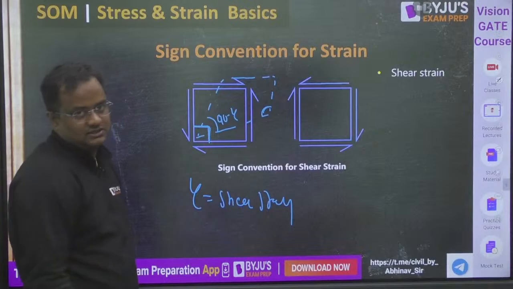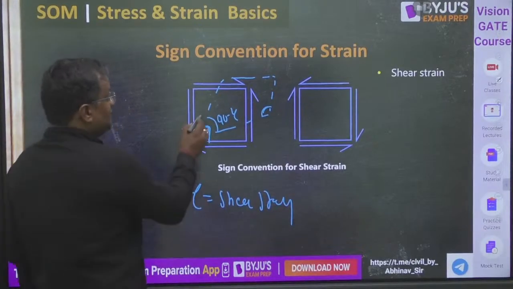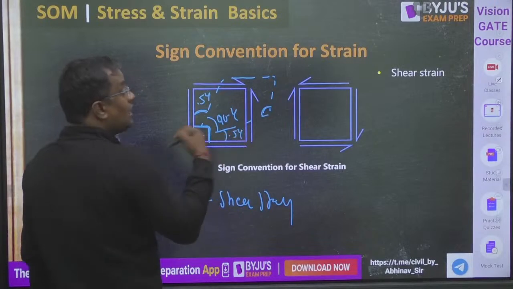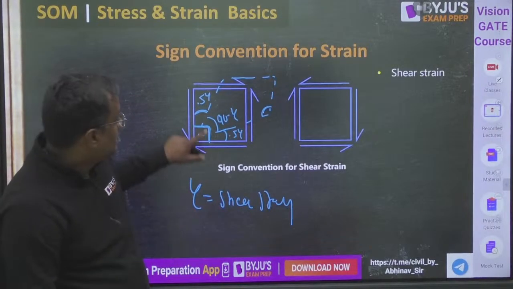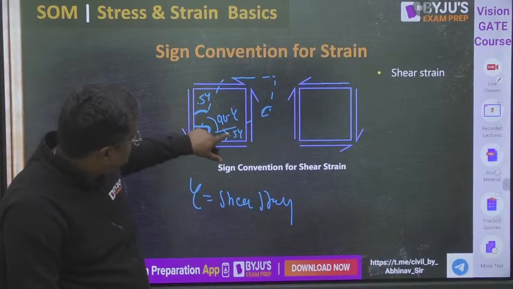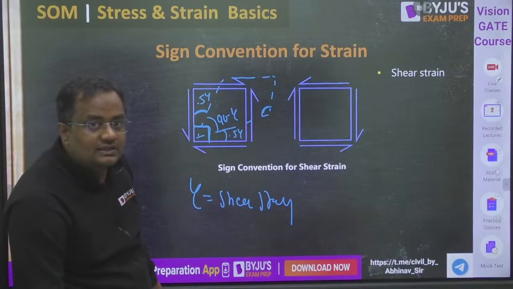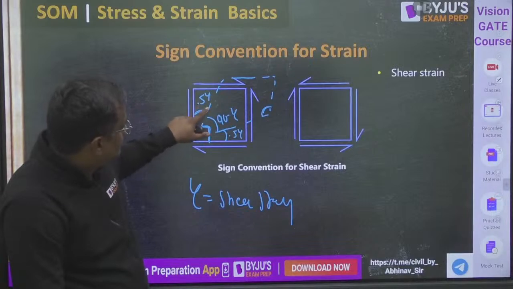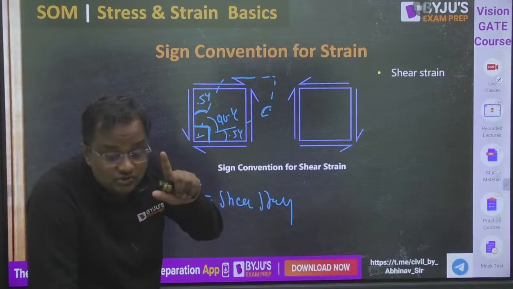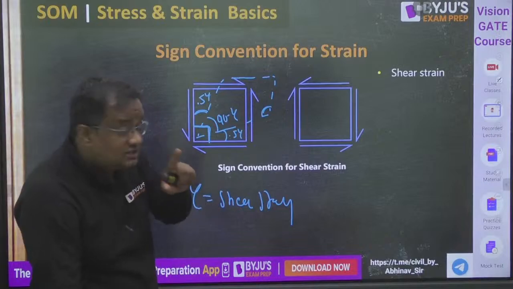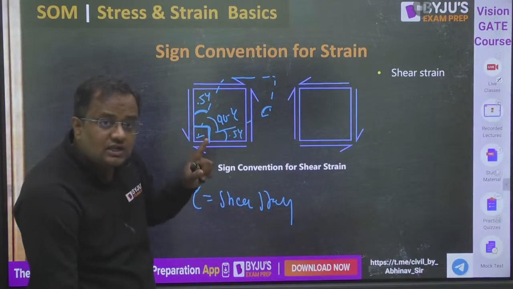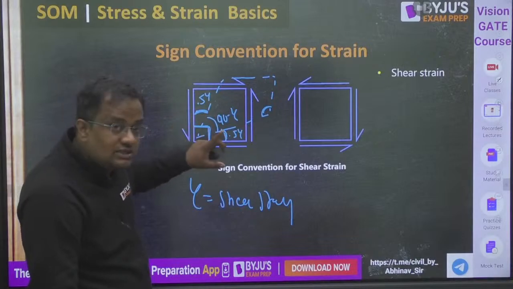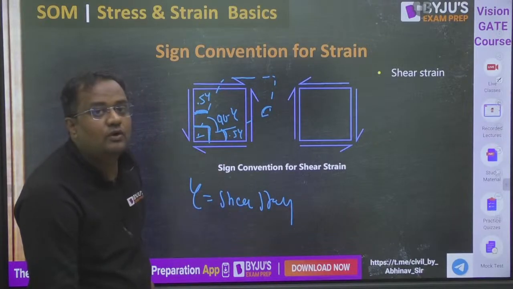Gamma is shear strain. And if the total change is gamma, this will be 0.5 gamma change, and this will be 0.5 gamma change. Sir, how? If the total change is gamma, how can you say that here is 0.5 gamma change and here is 0.5 gamma change? Sir, I can say this because all shear stresses are equal. So if all shear stresses are equal, then if the total change is gamma, the change here and here is 0.5 gamma.